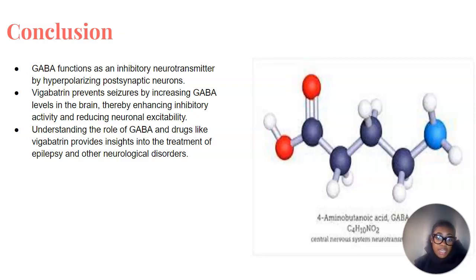This mechanistic understanding underscores the critical role of GABAergic modulation in seizure management and highlights the therapeutic potential of drugs like Vigabatrin in improving the quality of life for individuals affected by epilepsy. Understanding these mechanisms provides valuable insights into the treatment of epilepsy and other neurological disorders characterized by aberrant neuronal excitability.